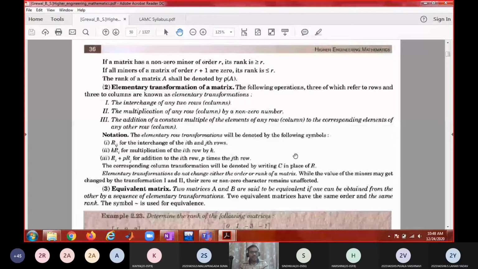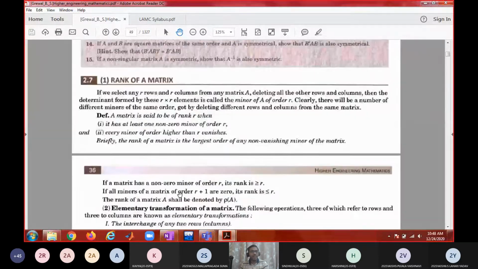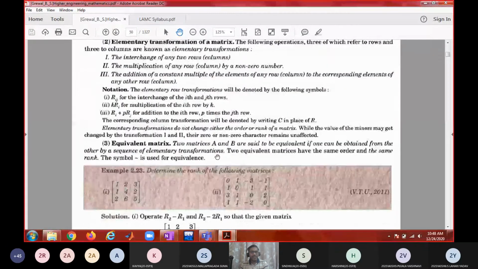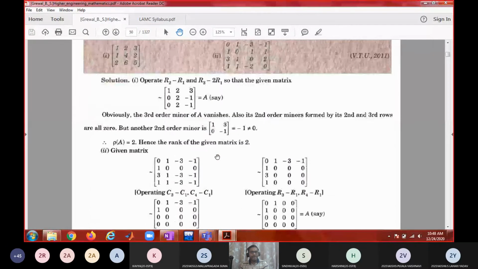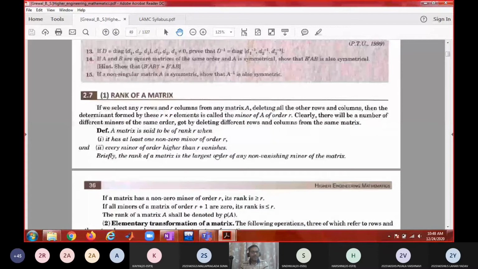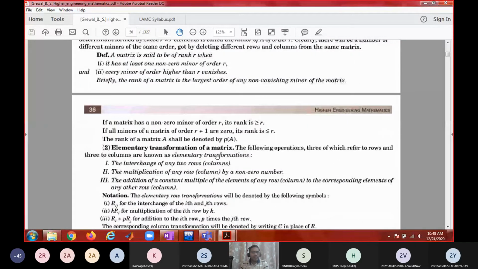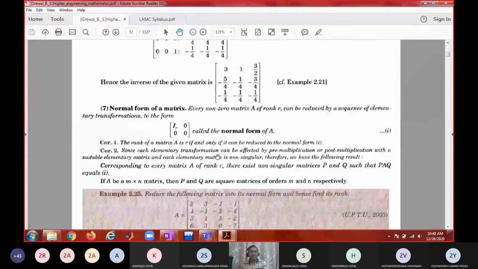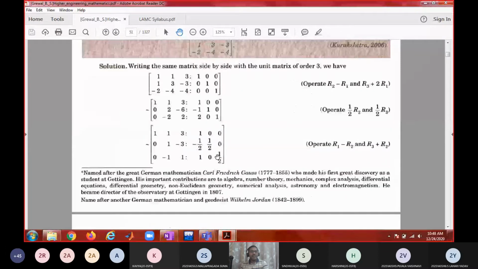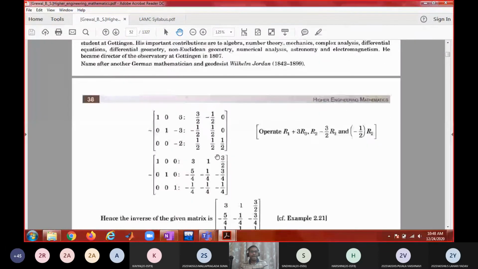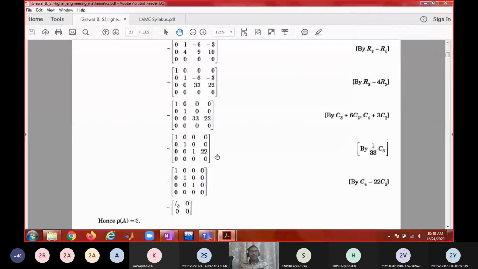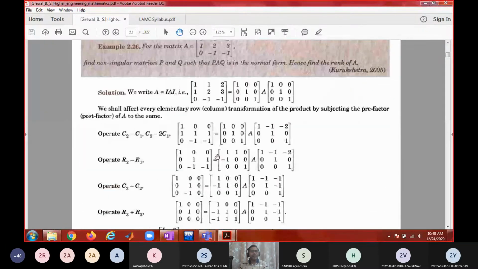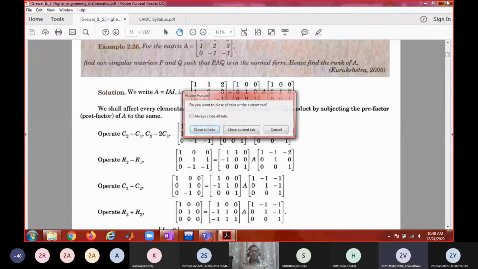You may start from rank of a matrix, section 2.7, and go through this theory. Then try to solve the homework exercise problems. If you have any doubts, you can discuss. Is it okay? Yes, sir. Right.